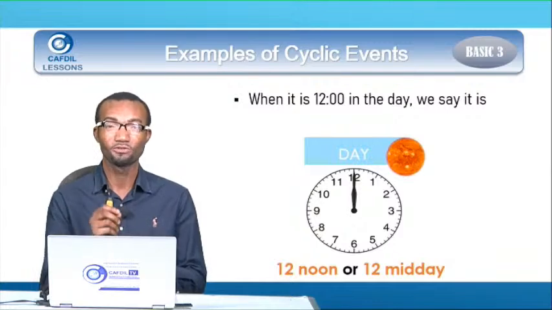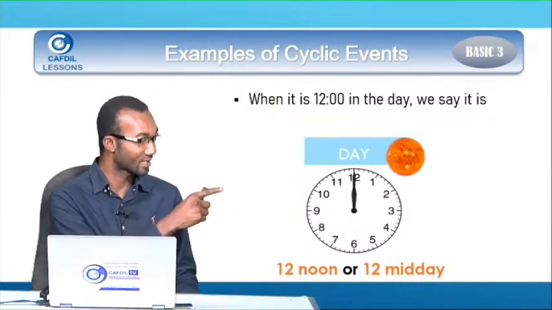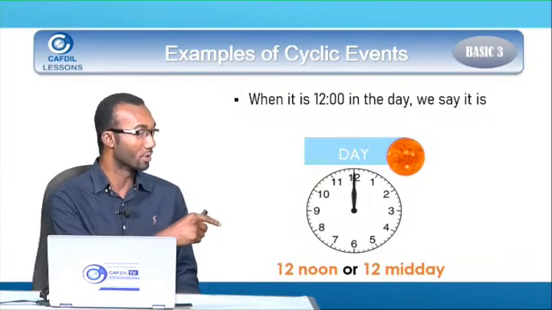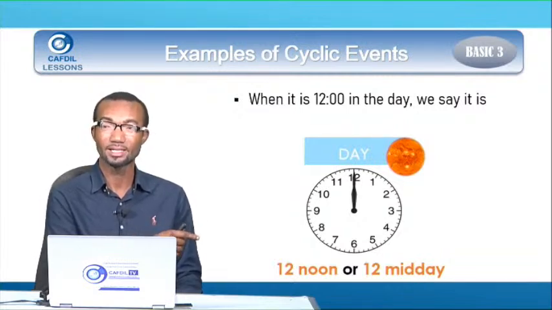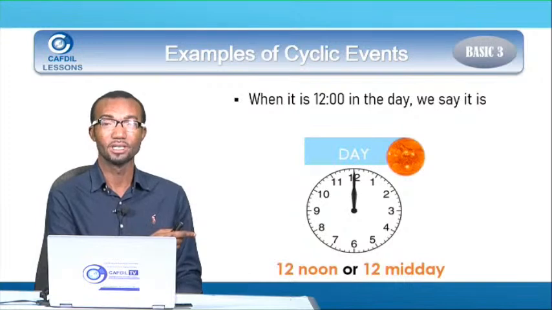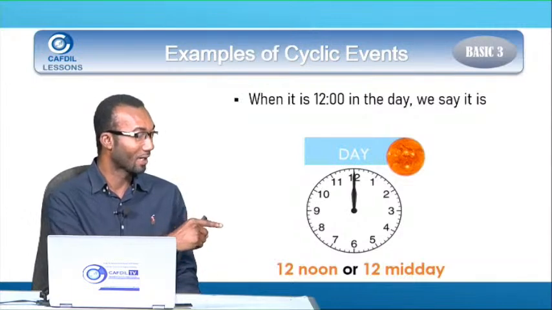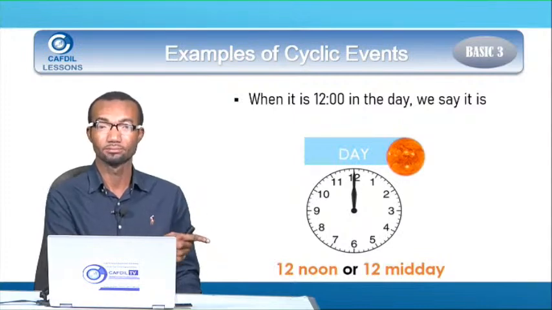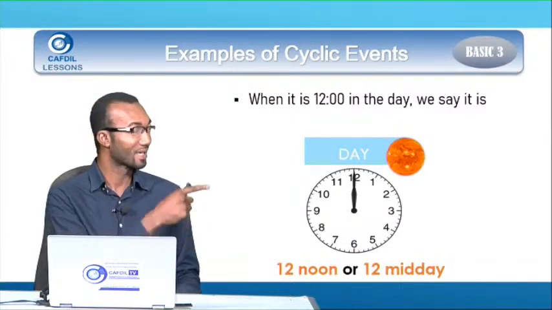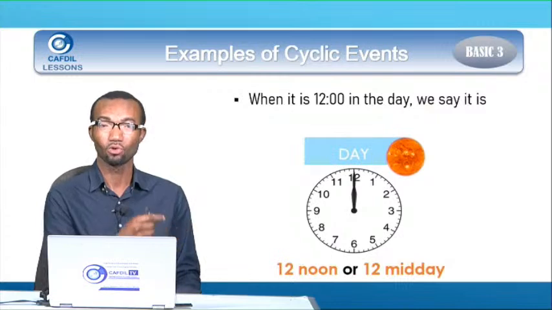Most of the time people write 12 p.m. 12 p.m. is wrong. When it's exactly 12 o'clock, as you see on the clock, you call it 12 noon or 12 midday. That means that we have spent half of the day. That is why we call it midday. And when it is 12:01, then you can start to add the PM. But when it is exactly 12 o'clock, we say it is 12 noon or 12 midday.